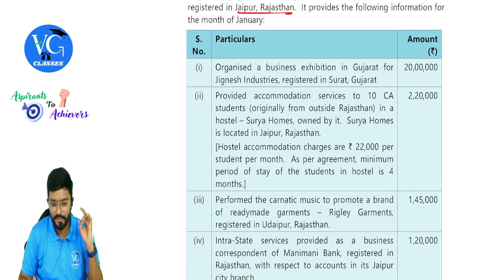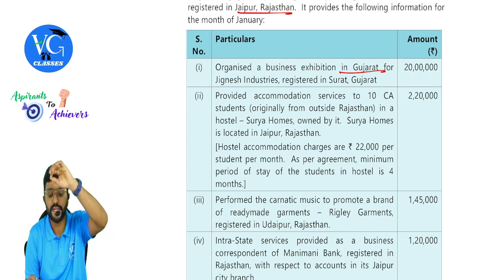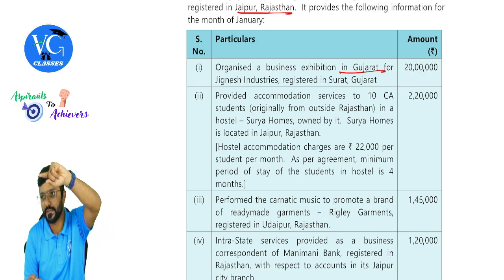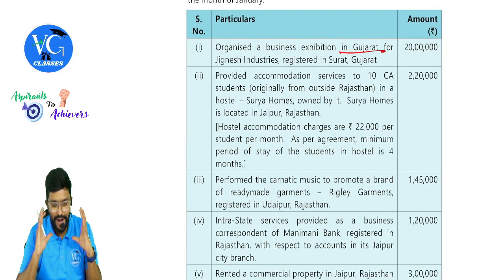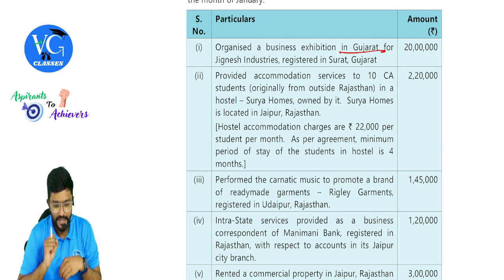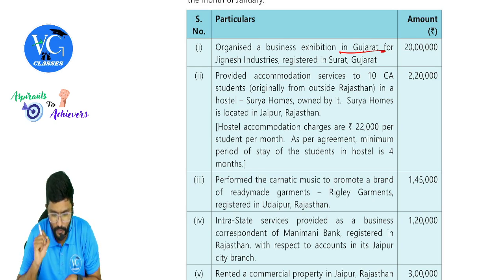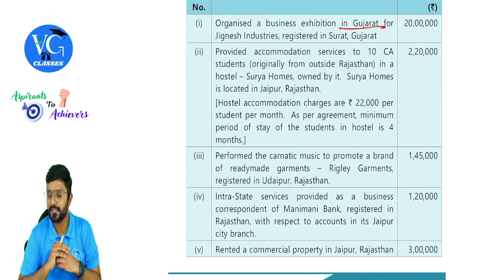Organized a business exhibition in Gujarat for Jignesh Industries, registered in Gujarat, B2B supply. Recipient is registered, guys, 20 lakh. Provided accommodation services to 10 CA students originally from outside Rajasthan in a hostel, Surya Homes, owned by it. Surya Homes is located in Jaipur, Rajasthan, 2,20,000.